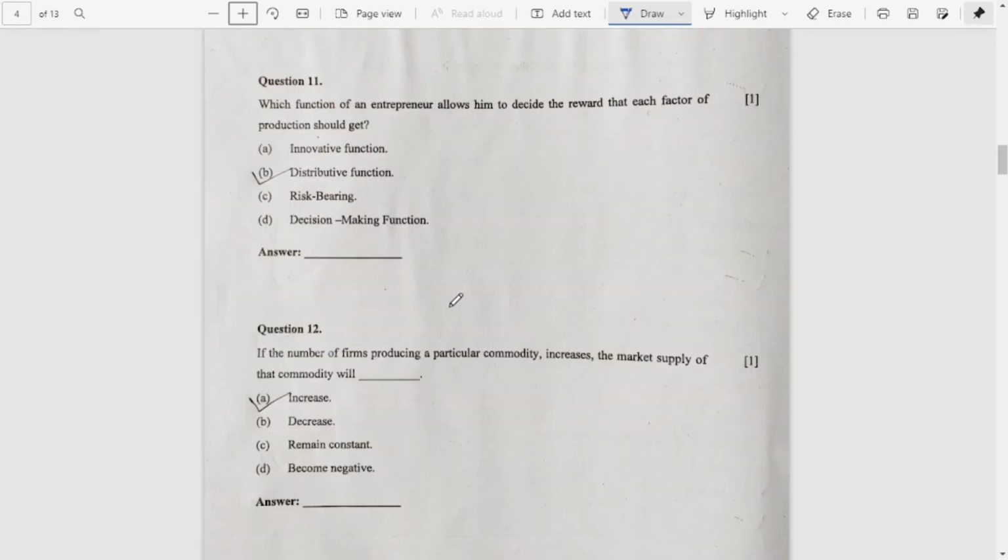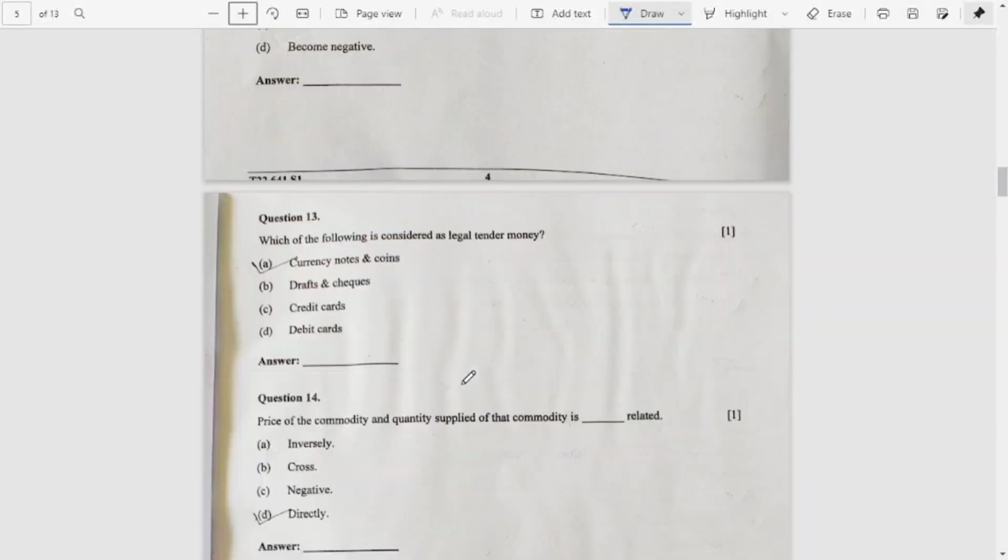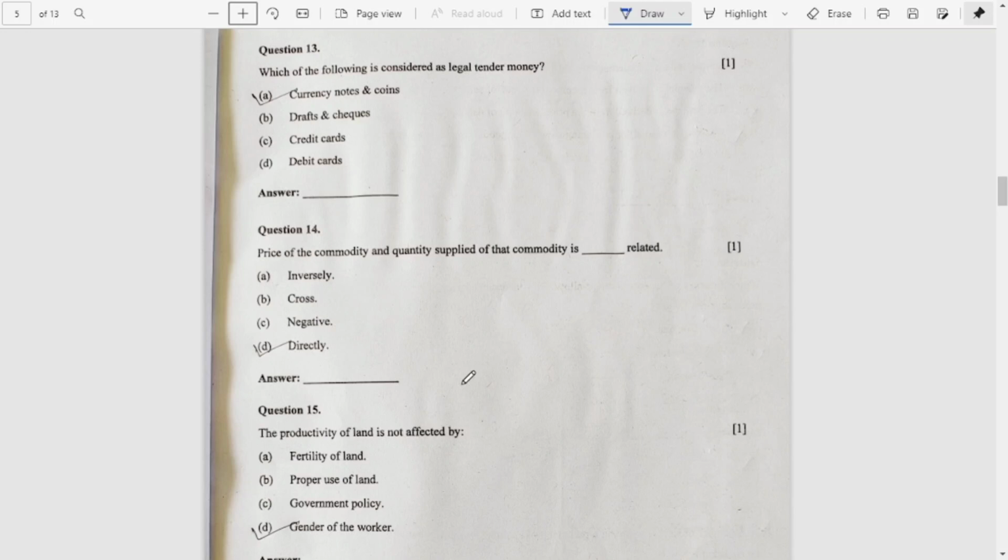Number 11, B, distributive function. Question number 12, A, increase. A is the correct answer. Number 13, which of the following is considered as legal tender money?